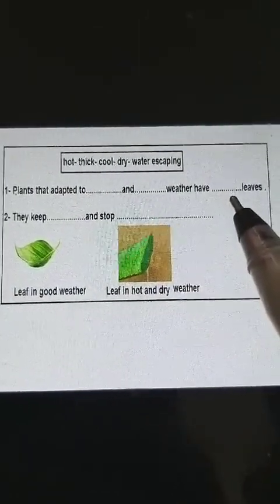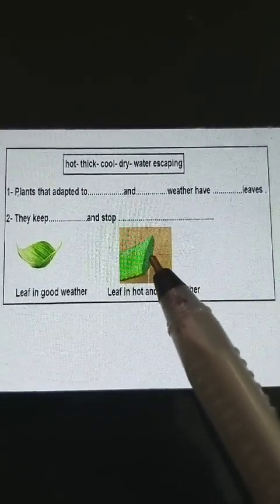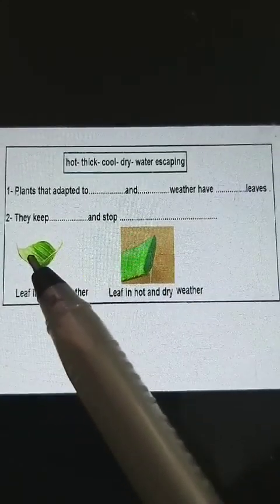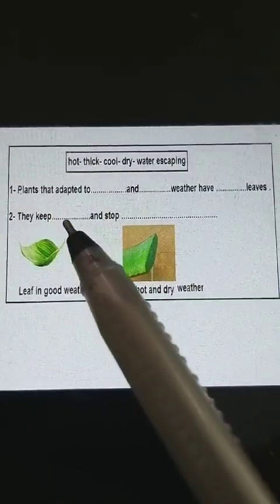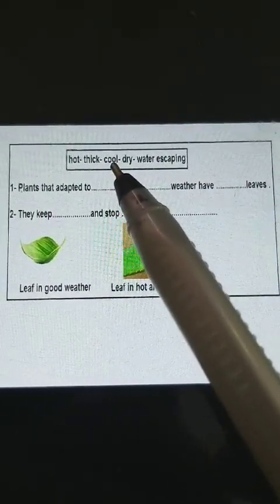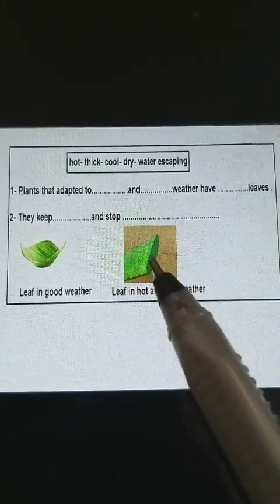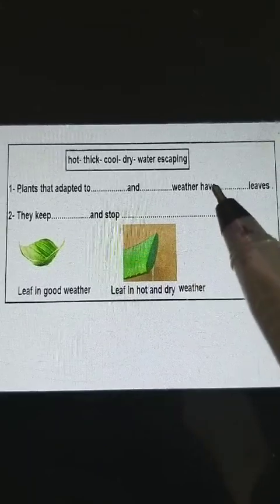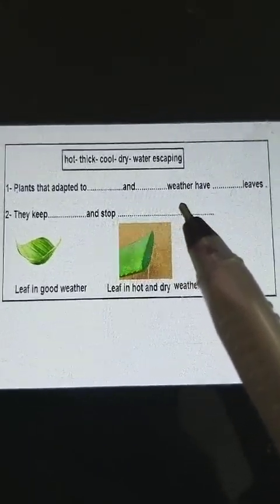They have thick leaves. What is the meaning of thick? Big from inside, like this. Not thin. This leaf is thick. So they keep what? Cool. They will be cool, and stop water escaping, stop the moving of the water to outside. So they can live in hot and dry weather.